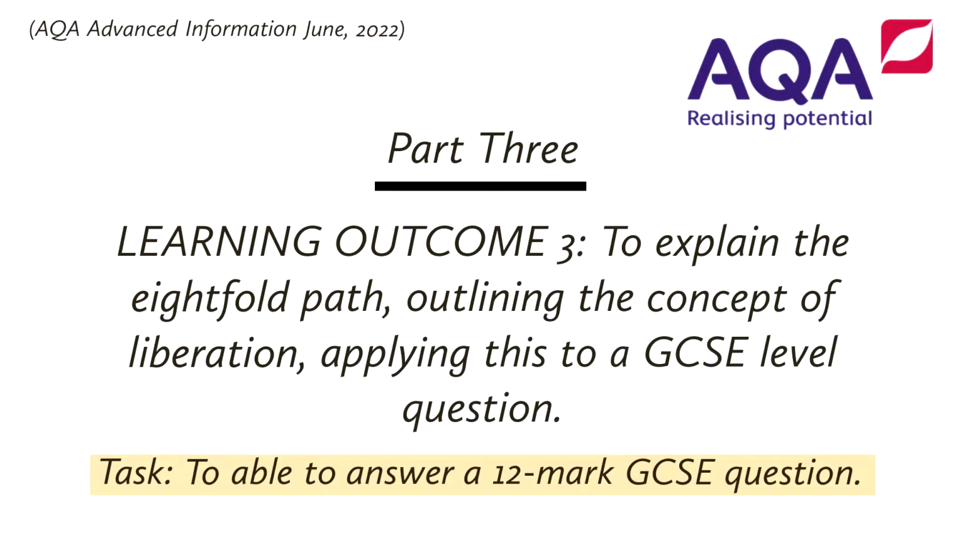The final learning outcome will continue on from learning outcome 2, as the 4 Noble Truths will also entail the Eightfold Path. Therefore, we will provide an explanation of the Eightfold Path and outline liberation through nirvana within this step. Finally, this section will break down how to answer a 12-mark GCSE question, which you can then complete at the end of this video. Thank you, and let's get into the main video.